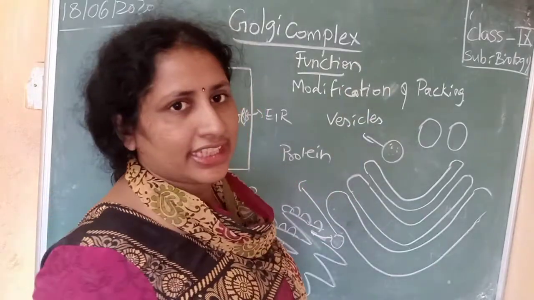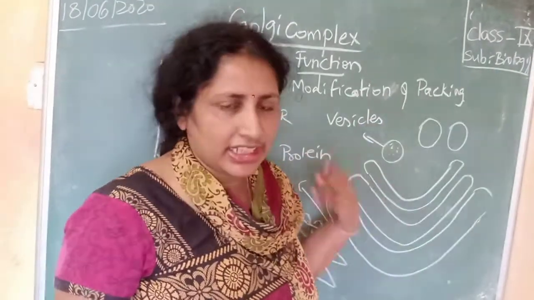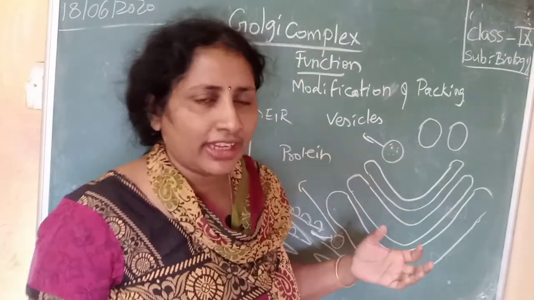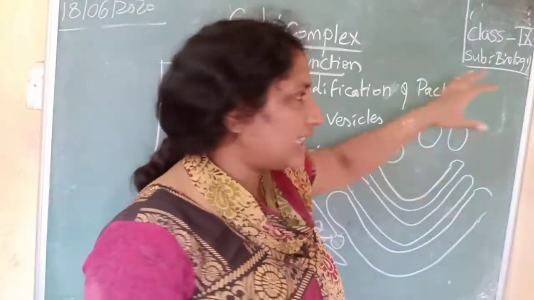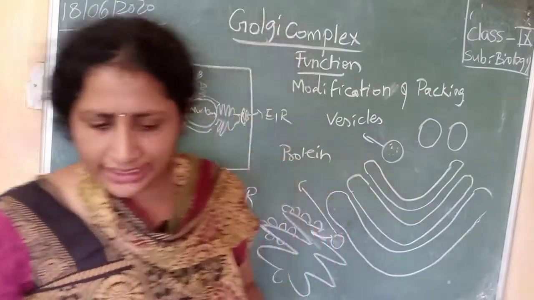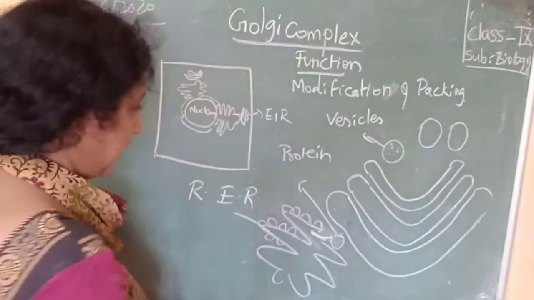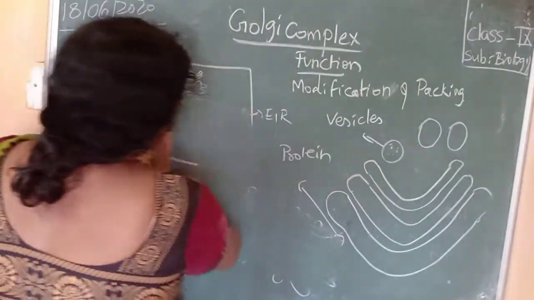Okay, these sac-like structures are called vesicles. These vesicles are released into the cytoplasm, and wherever the protein is needed, the vesicles go there and give it to that particular cell organelle. Now if you see the structure in detail,